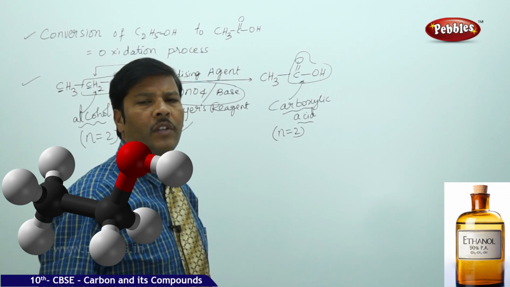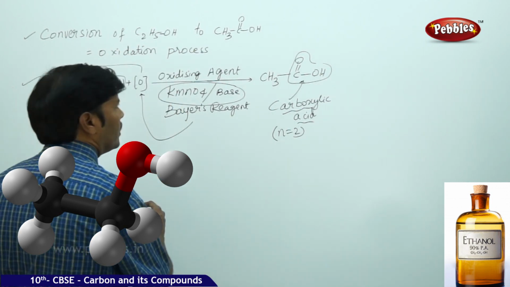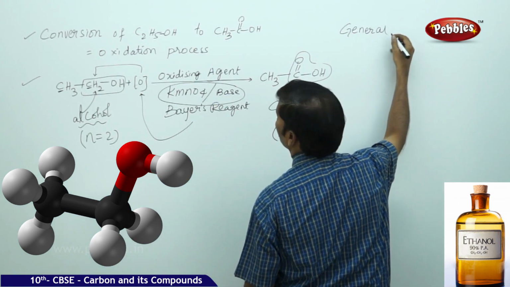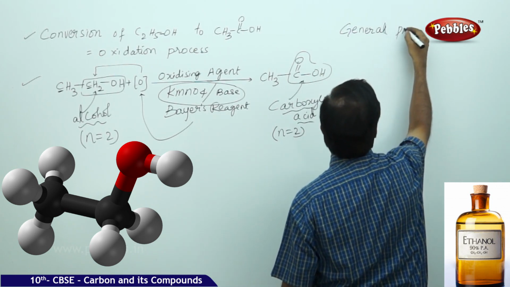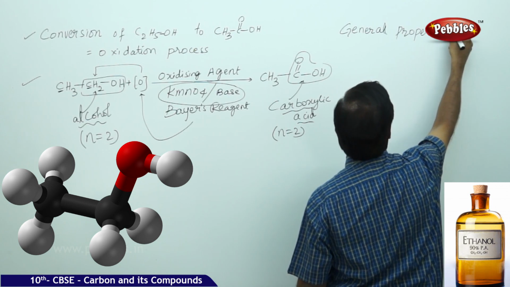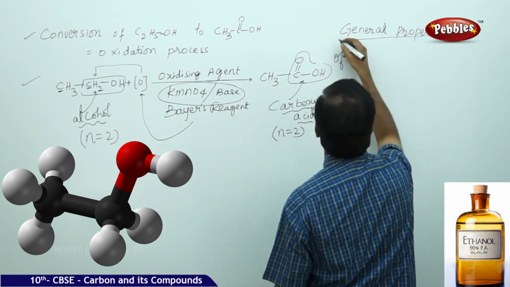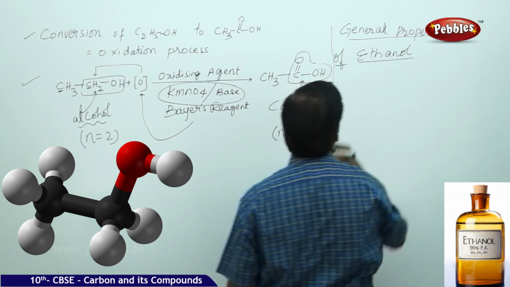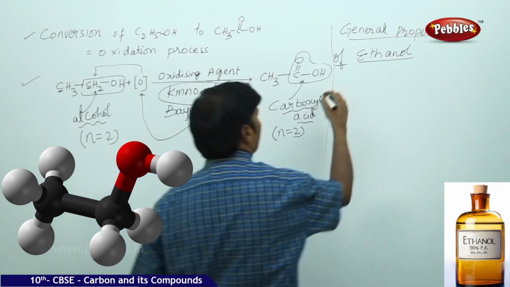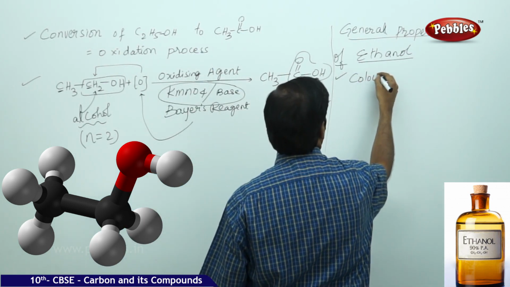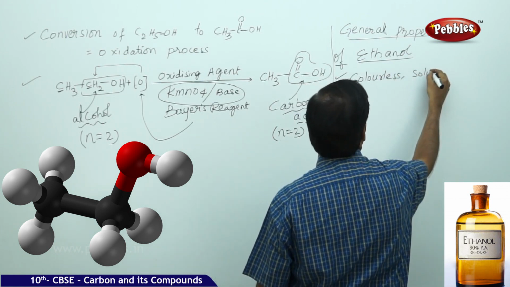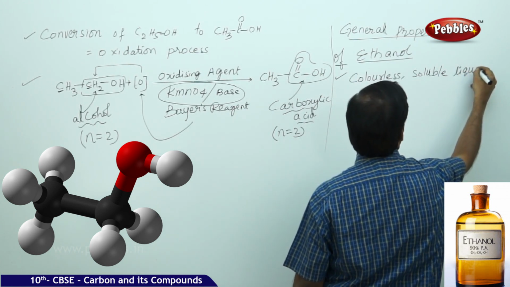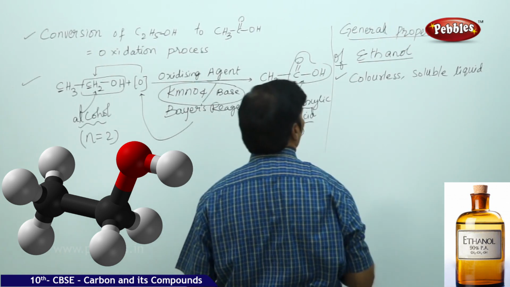The next part of the discussion is the general properties of ethanol. Ethanol is a colorless, soluble liquid.